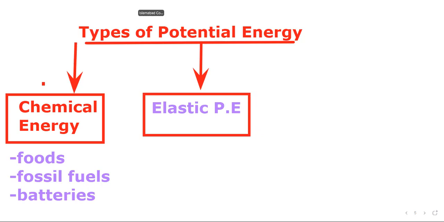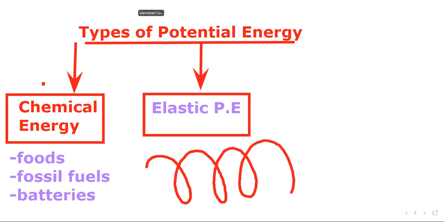So when we deform the elastic object, let us consider the example of a spring. Suppose we have a spring like this, and spring is an elastic object.